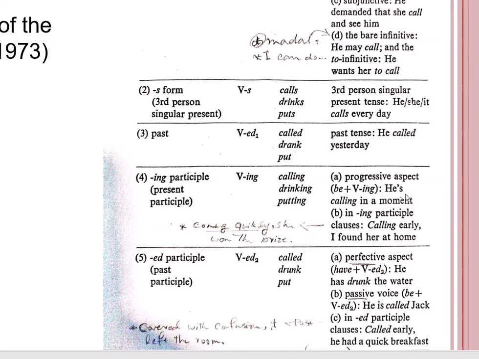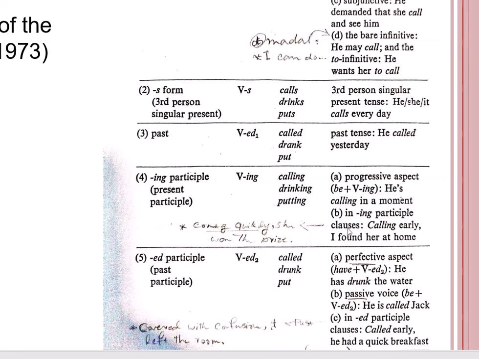For example, he is calling in a moment. He's calling in a moment. He is calling, or he was calling in a moment. Past, present, no difference. The idea is that we have verb to be, and then the main verb would be in the ing form. The second case is when we have non-finite verbs, which is called ing participle clauses.